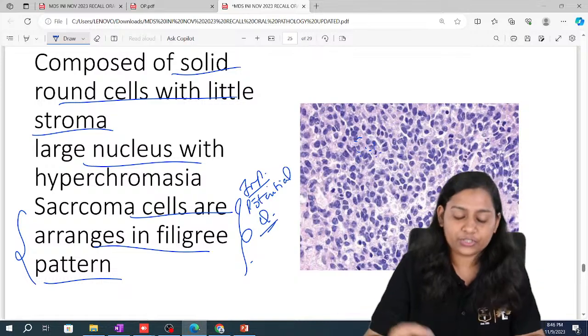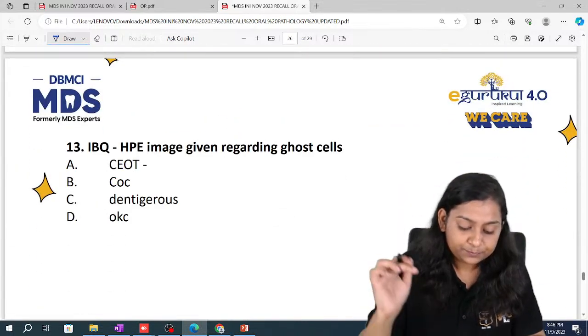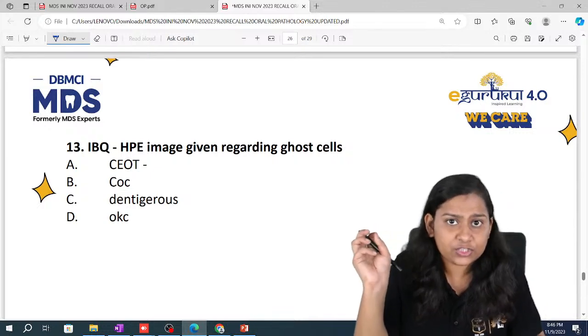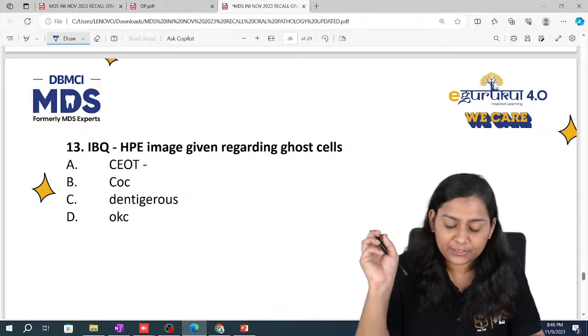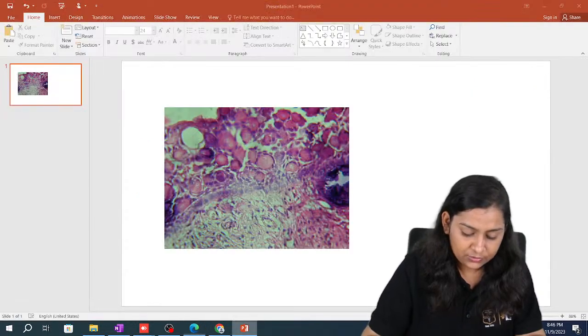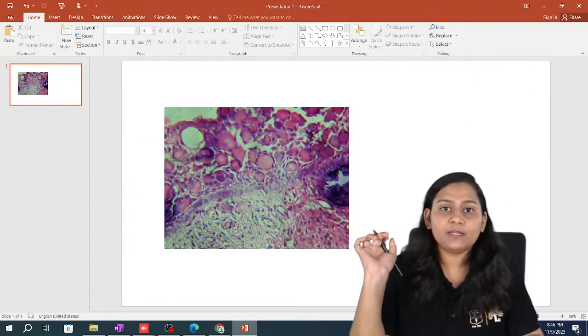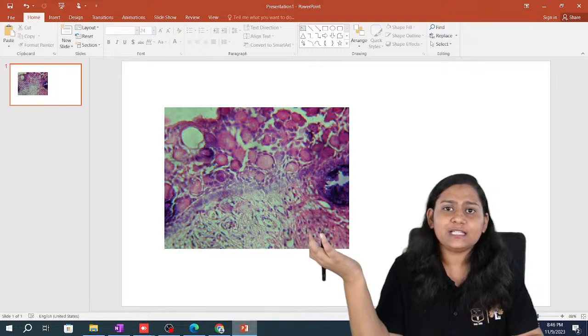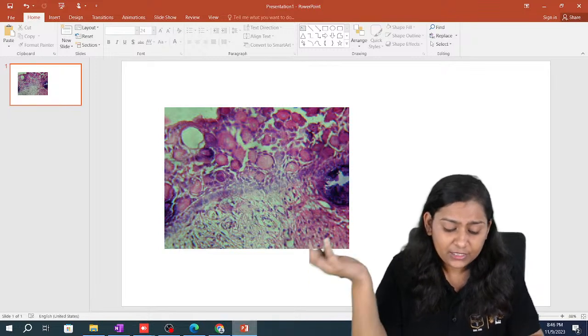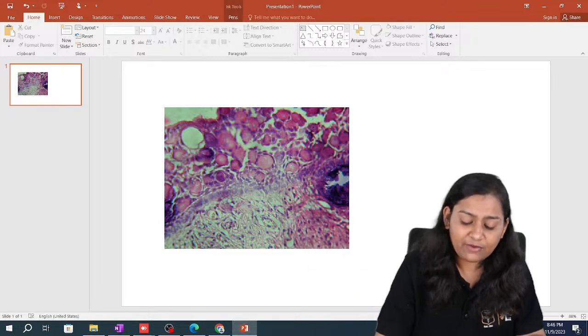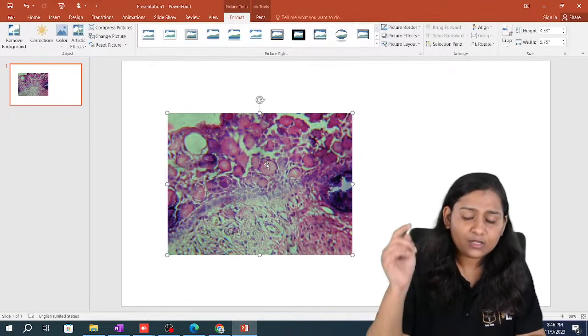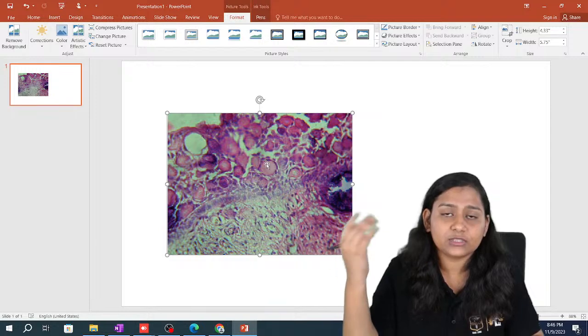Now, there was one histopathological image given with respect to ghost cells. I'll show you the image. Okay, so this was the image which was given. We know ghost cells are seen in calcifying odontogenic cyst. Can we see these round cells appearing? These are ghost cells.